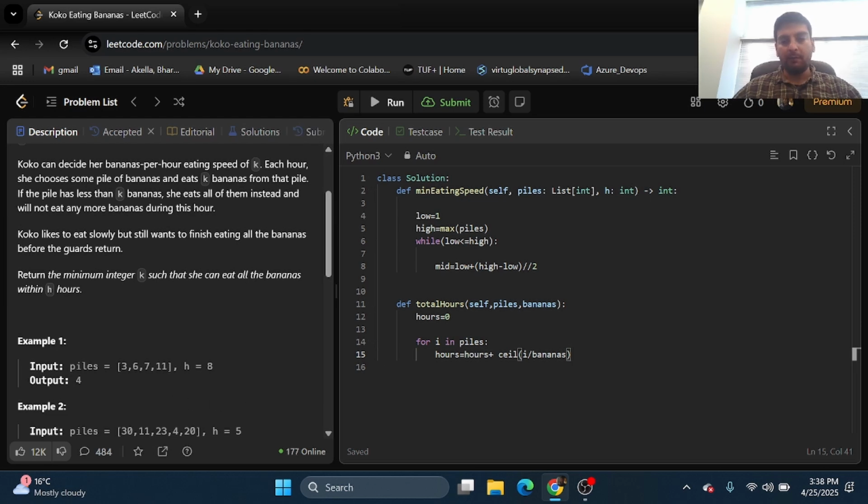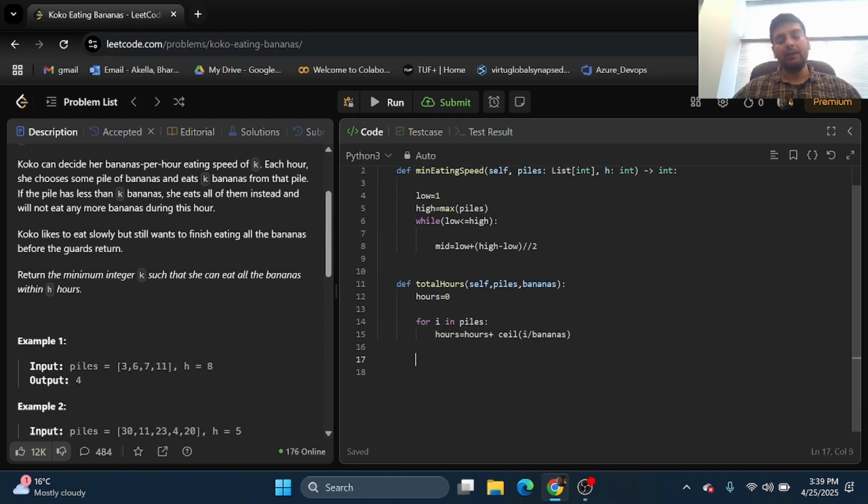So ceiling of 1.5 will be 2. So hours will be 2 over here. Again, in the next iteration, we have 2 plus 6 by 2, which will be 3. So 2 plus 3 will become 5. And again, here it will be 7 by 2 ceiling of it, and then 11 by 2 ceiling of it. And that is how you are calculating the total number of hours.